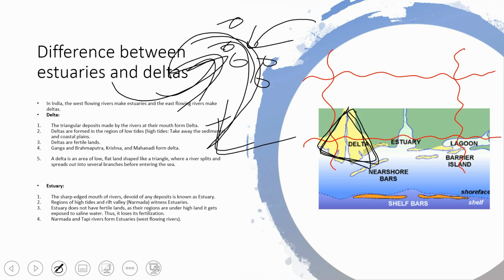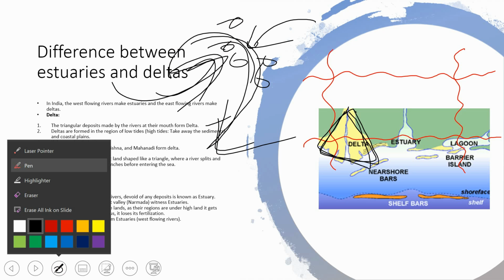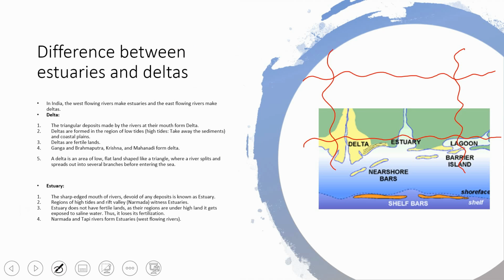That's why in a high tide area you won't get formation of deltas, and in low tide areas you will get the formation of deltas. Sometimes, if the wind is going with the high tide, then the deltas will be removed, and if there is low tide, then you may see a delta getting formed for a temporary period.